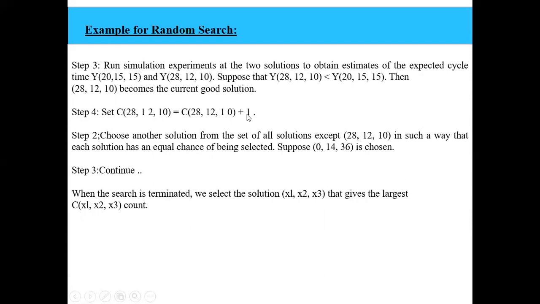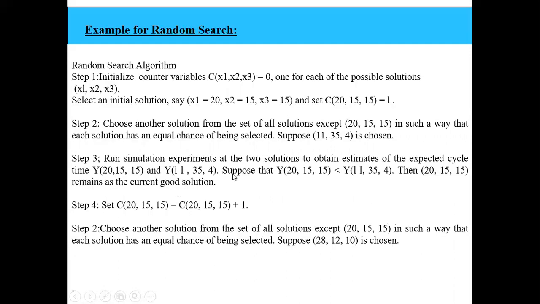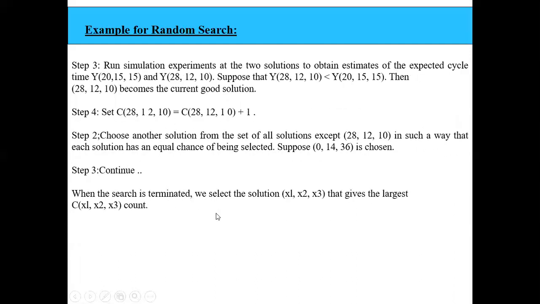So out of the possible solutions, which particular solution has the counter value 2? The counter value for 28, 12, 10 is the largest, right? So when the search is terminated, we will select the solution which gives the largest counter value. That is the best possible solution, which will minimize the expected cycle time, right? So like this we will perform the problems on the random search algorithm.